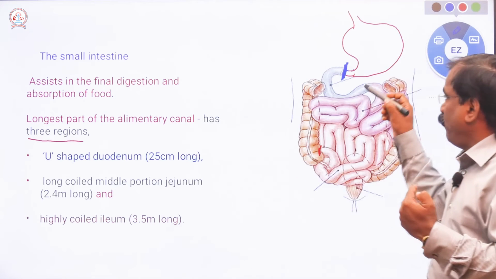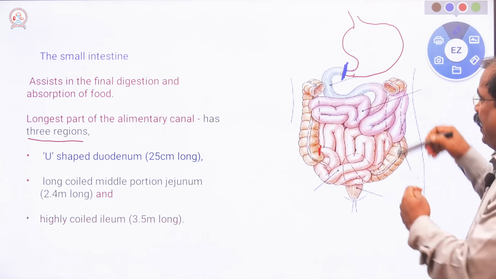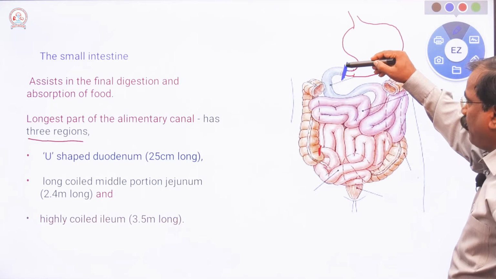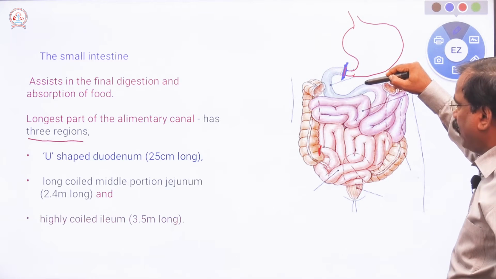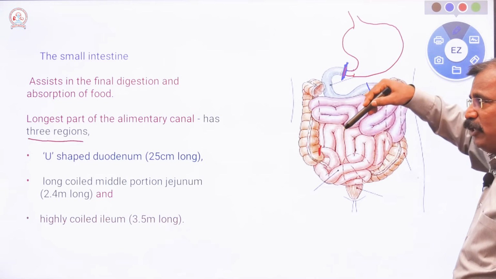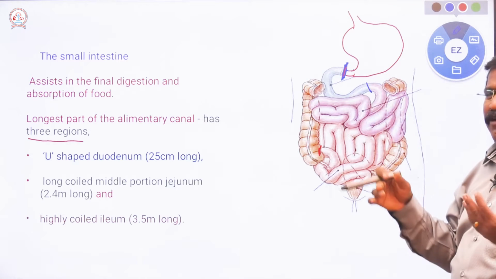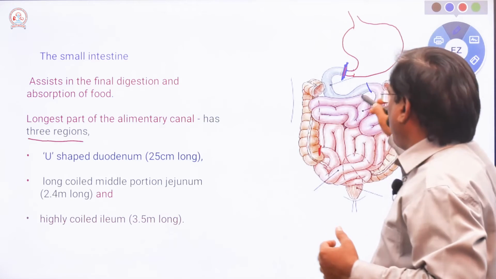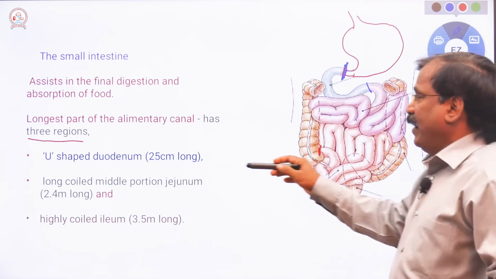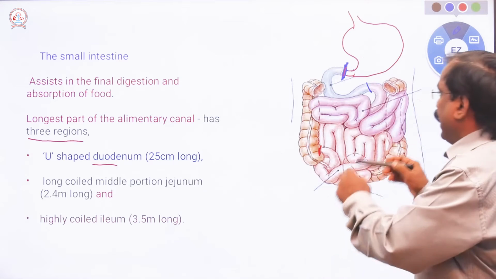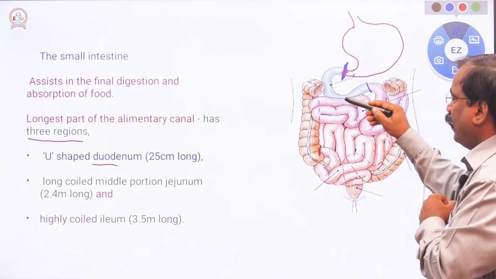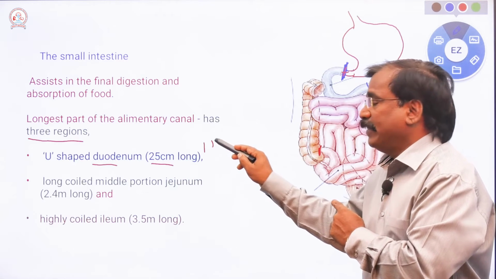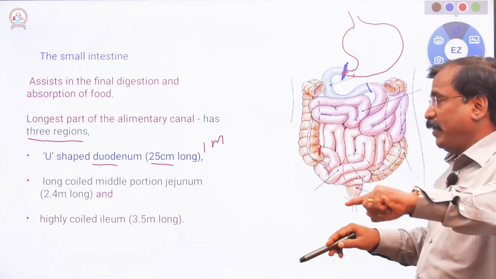The initial U-shaped region is differentiated here by the gray color, from after the stomach up to here. That is a U-shaped region, or in some books a C-shaped region. The C-shaped or U-shaped region, that gray colored initial portion, is the duodenum. This is the duodenum, 25 centimeter, 1 mark, the length of the duodenum is 25 centimeter.